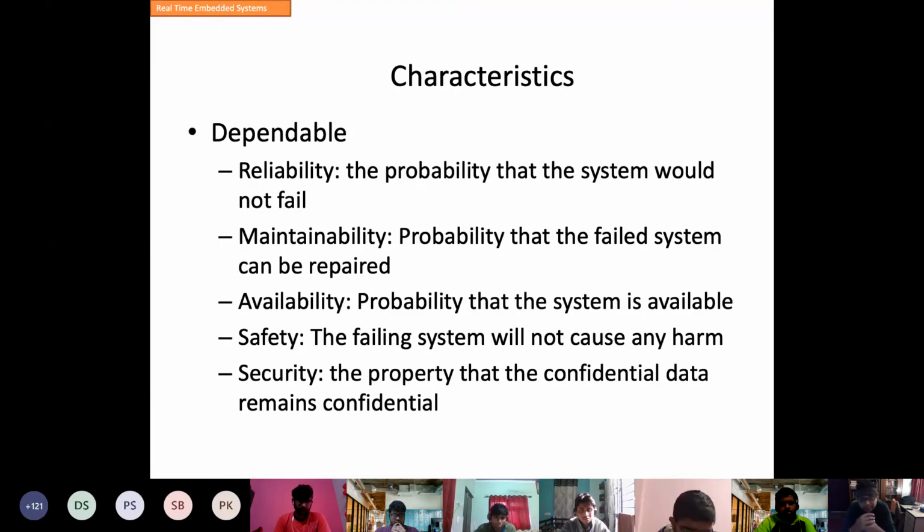Rushita? Rishita, which one will you design? Could you get my question? Rishita, you are not audible. Not audible at all. Okay.